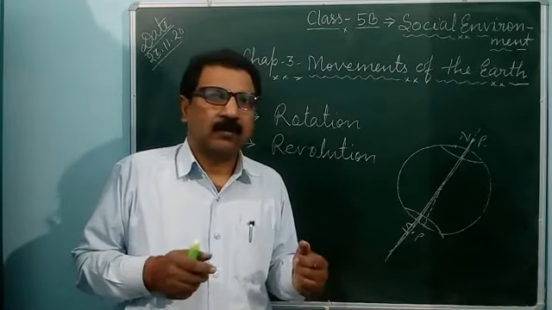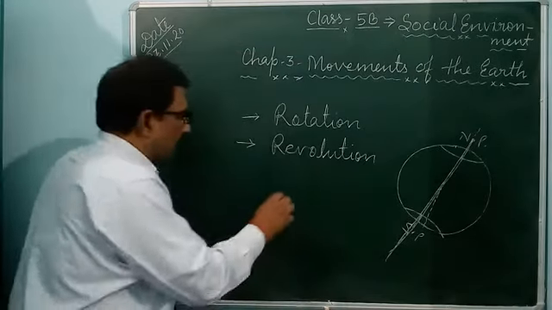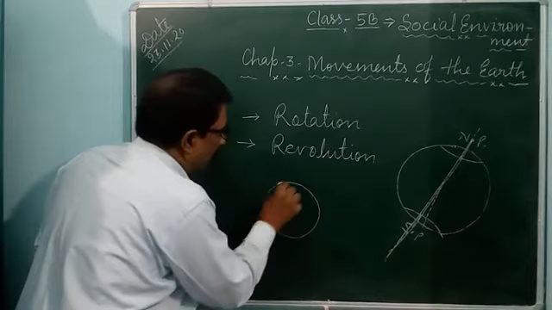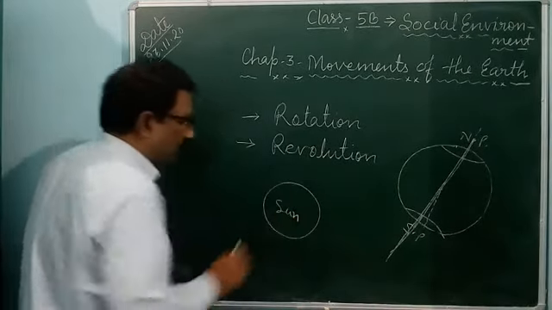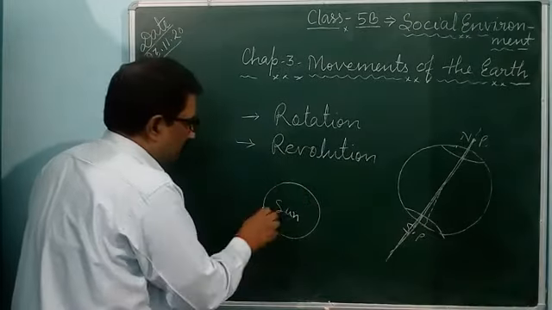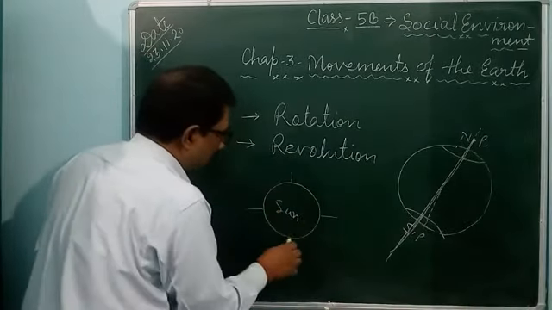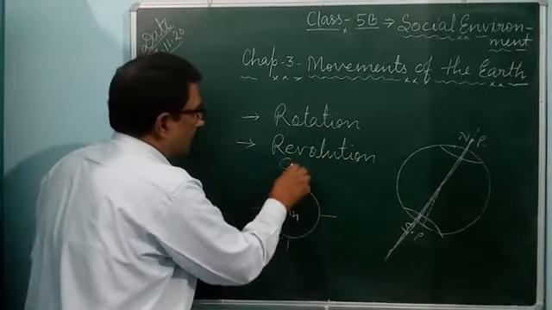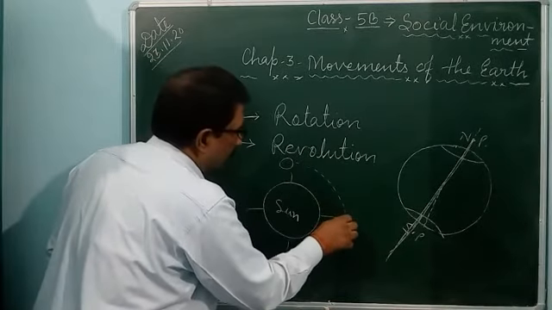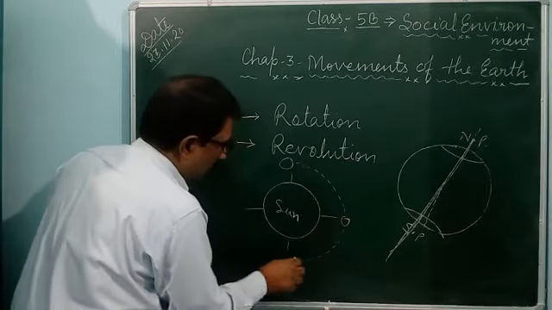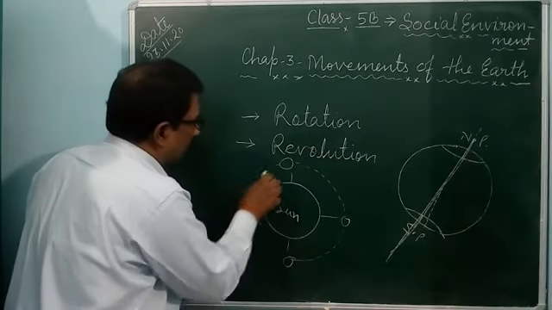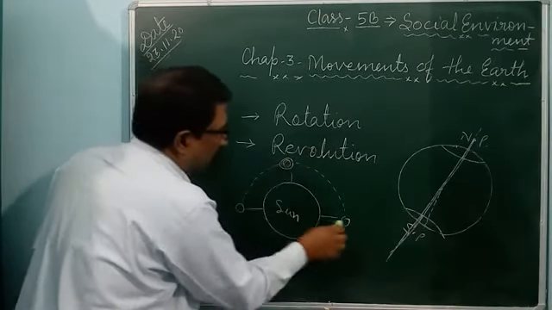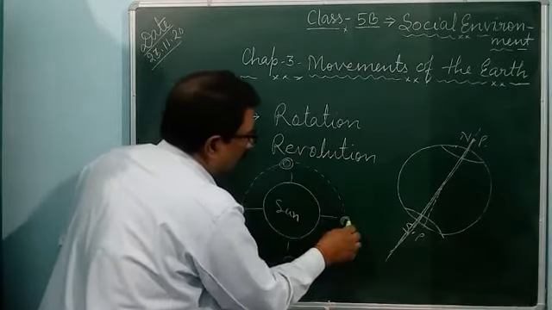Suppose this is the sun, and this is Earth.